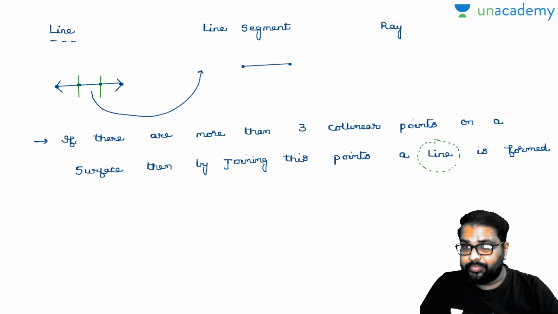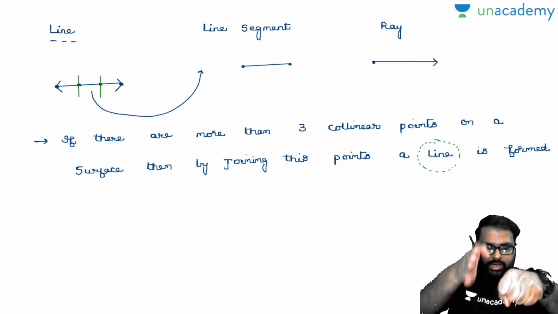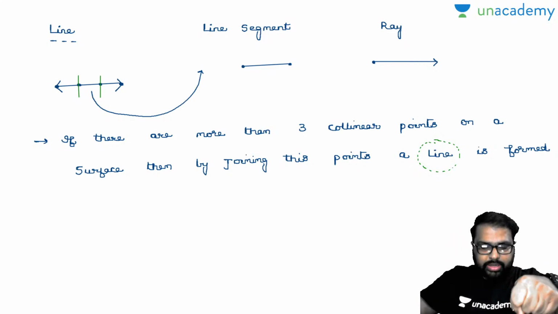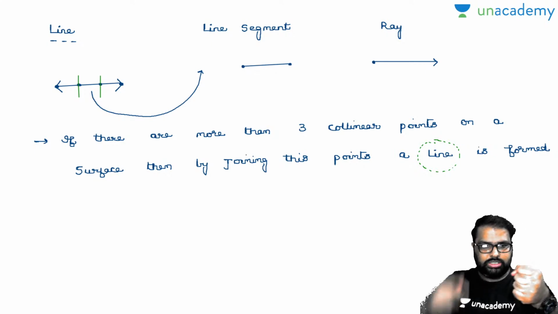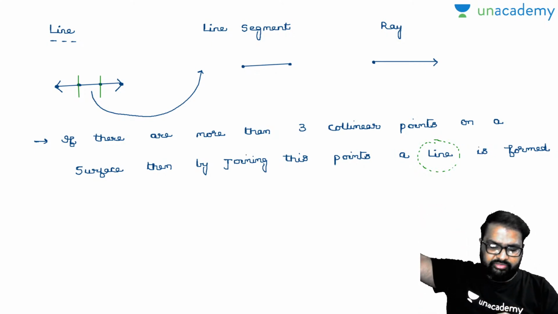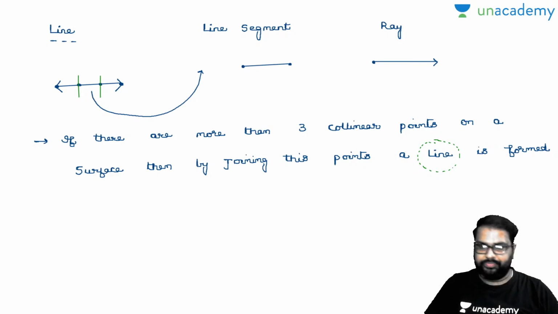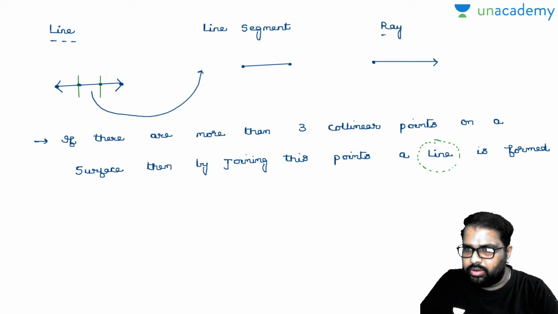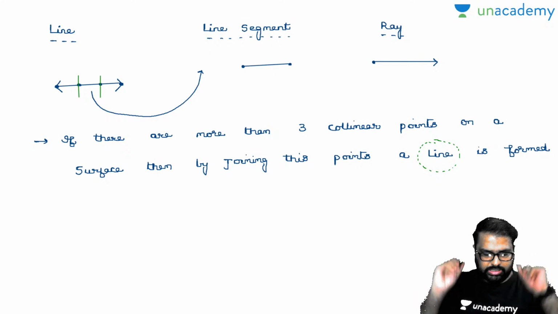Then what is ray? Now ray will have a starting point, but it does not have any ending point. Can anybody give some examples regarding rays? Your sun rays. Unless there is any obstacle, there will be no end point for sun rays. It will go on. Your torchlight rays, on your torchlight, the rays will go up to infinite level unless there is an obstacle. Only an obstacle can stop it. Now this is called ray. These are the basic definitions and notations in geometry.